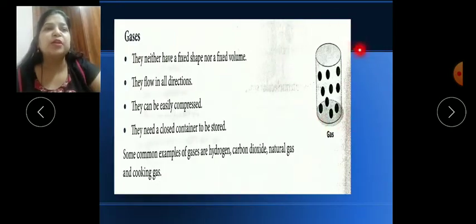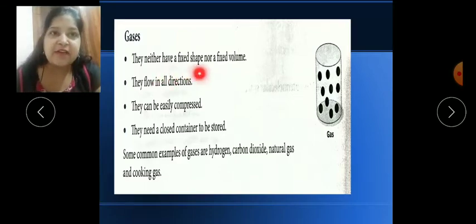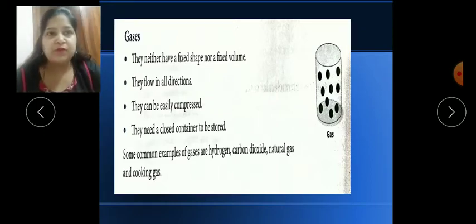Here you can see the arrangement of molecules: they are far from each other, they have very high gaps. In other words, their molecules have very little force of attraction. That's why their molecules can easily diffuse in any direction. The first point is they have neither a fixed shape nor a fixed volume. They can move anywhere, in any direction, from lower level to higher level. Second, gases can easily flow in all directions.